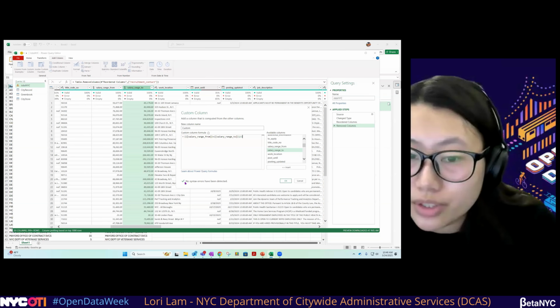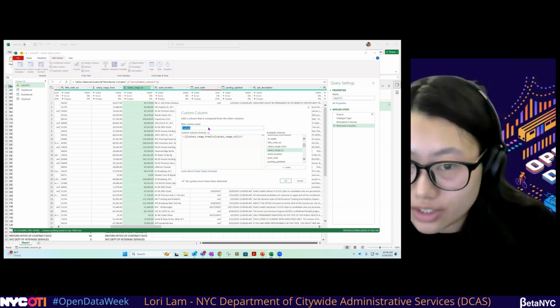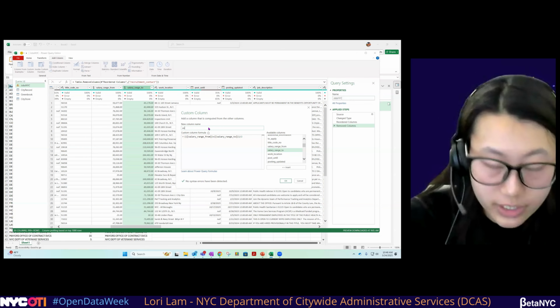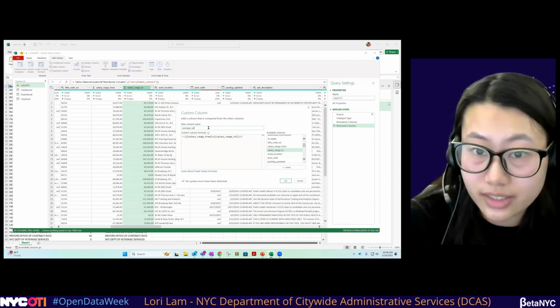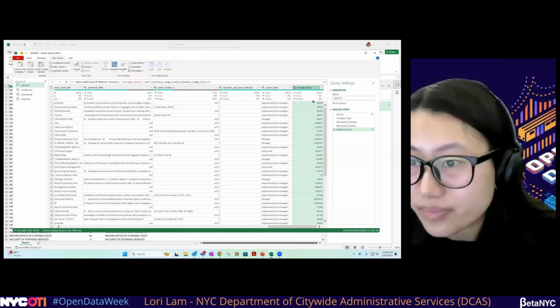It'll also let you know here if there have been errors in your syntax. Before we click OK, let's change the name of the column to average salary. Click OK. We'll see this here at the end, but we also need to change the data type to currency.